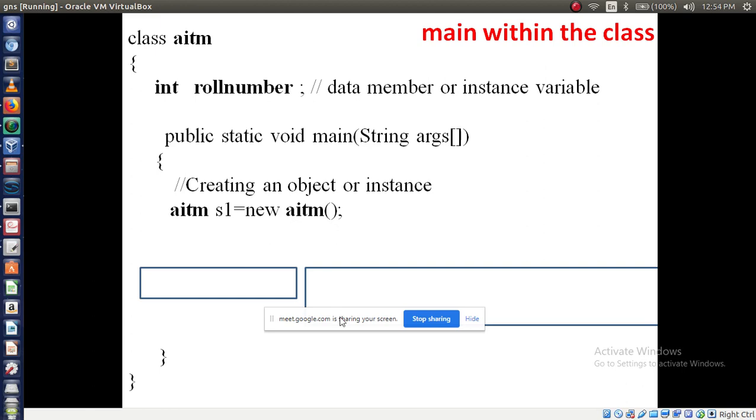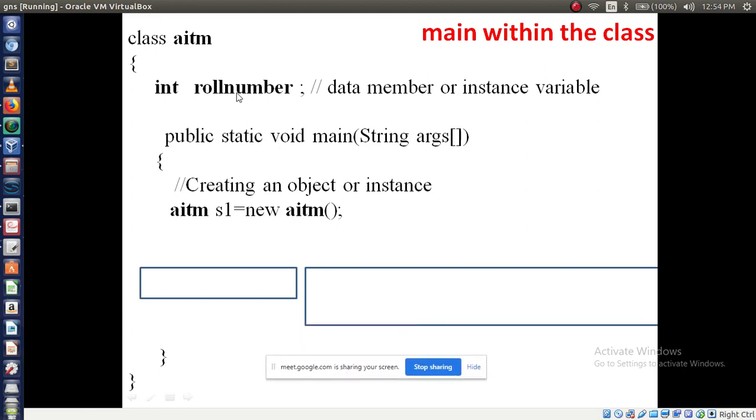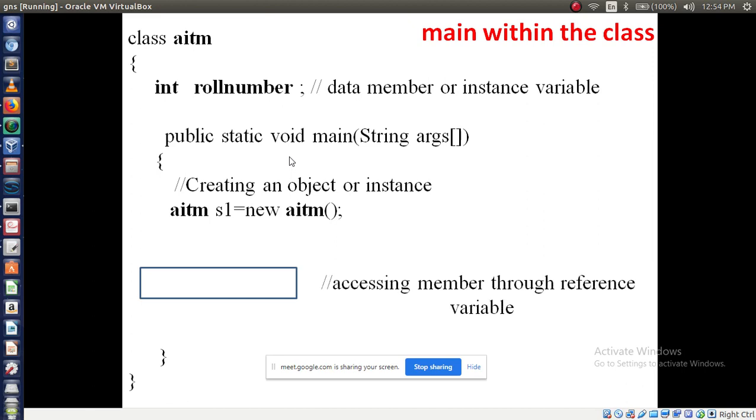Fine. Now all of you are writing these lines, right? Because this concept is very important. Next I want to access the members through the reference variable. Accessing members. So what are members here? What you are declaring, instance variables. Instance variables we can call members of the class, right? So accessing those members through the reference variable.